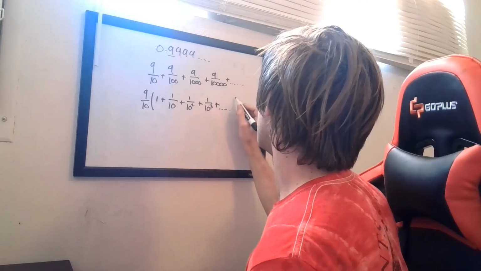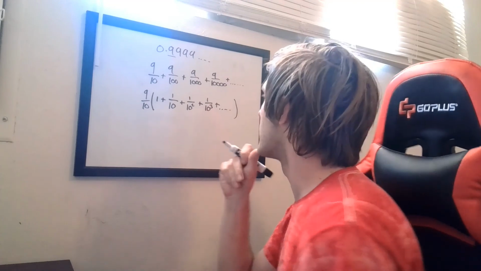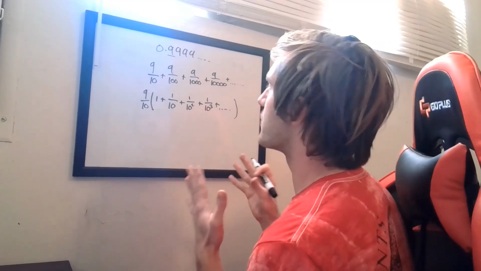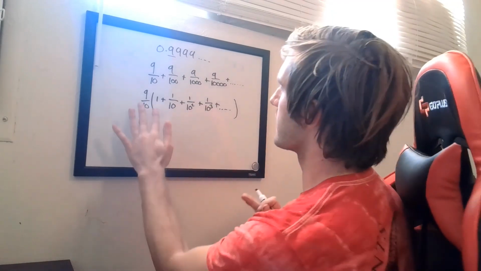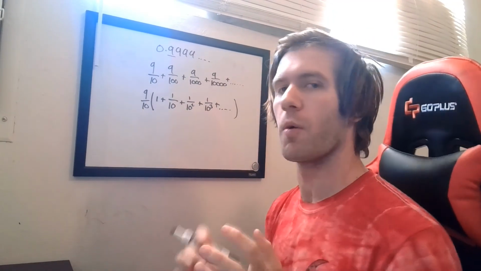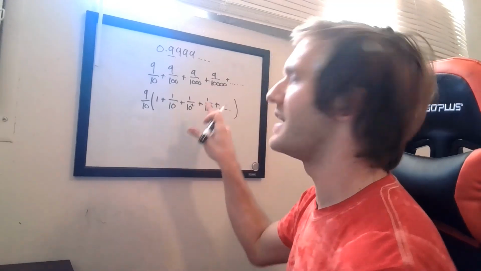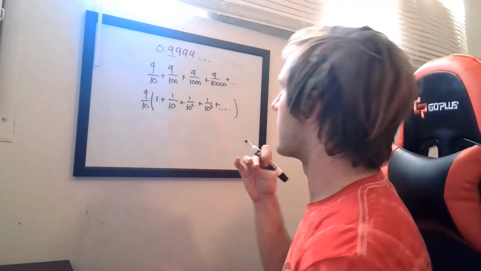And that's going to keep going, right? So it seems that we've established a common ratio at this point. Now we have our constant, which we're going to incorporate into our series, but our 1 over 10 is the key factor here that we need for our common ratio.